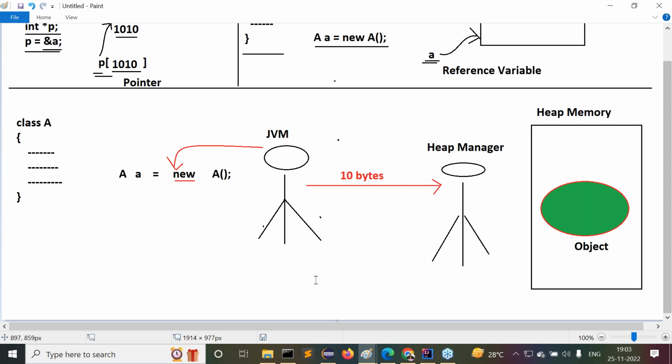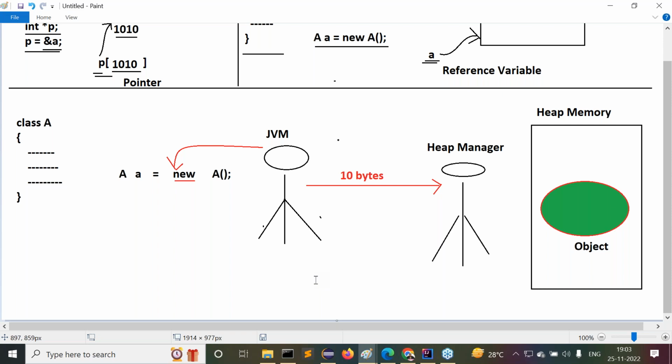When JVM executes the new keyword in an object creation statement, it will identify the memory size for the object. With that memory size, JVM will send a request to the heap manager. Then what is the heap manager doing? The heap manager receives that request and identifies the memory size provided by the JVM. Immediately, the heap manager will search for the memory available in the heap memory.